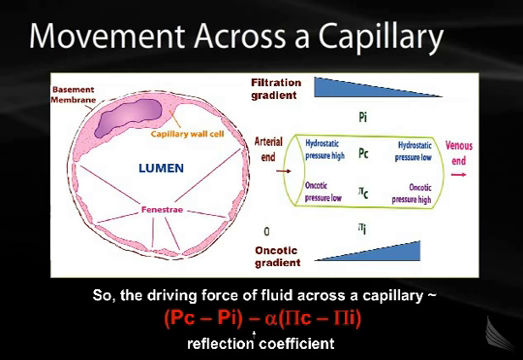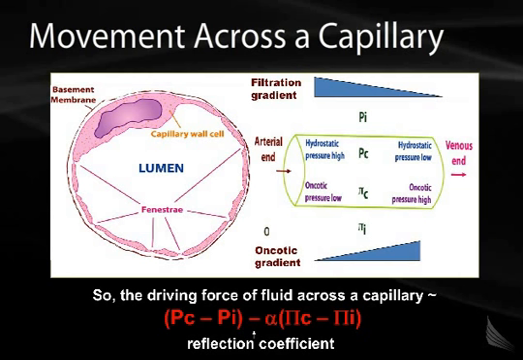The reflection coefficient corresponds to the leakiness of a particular capillary membrane. Certain capillary membranes are leakier than others, and the leakier the membrane is, the more that small molecules can distribute across that membrane. Certain capillary beds are quite leaky, such as the glomerular membrane, and when that's the case, there is less of an oncotic gradient across that capillary membrane, and the reflection coefficient alpha becomes close to its theoretical minimum of 0.